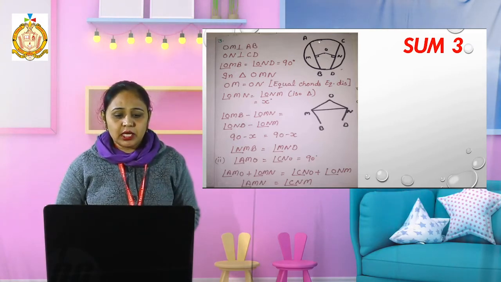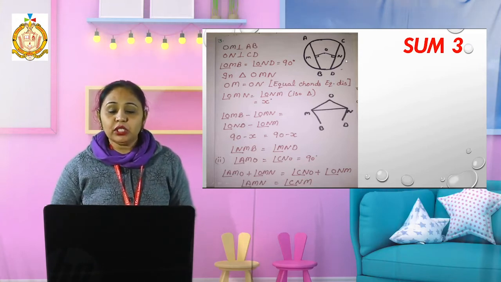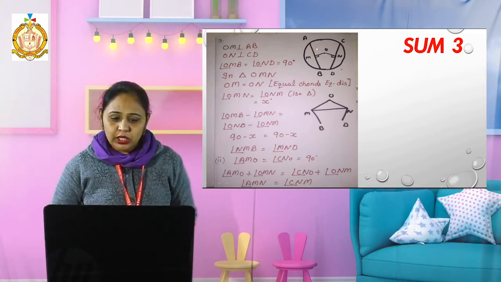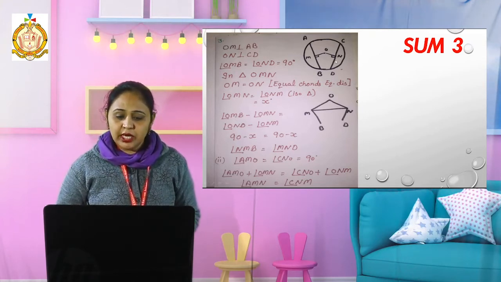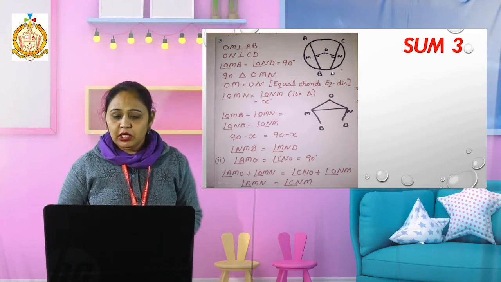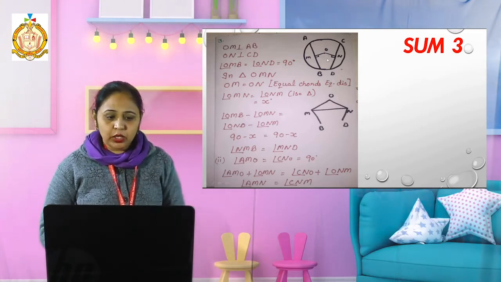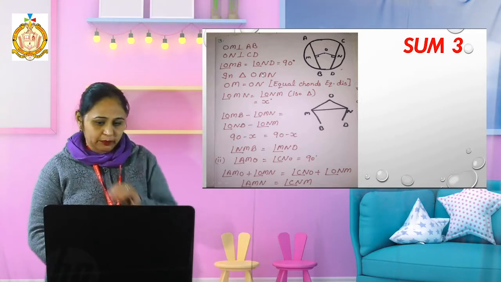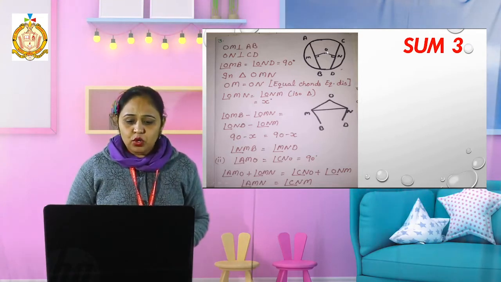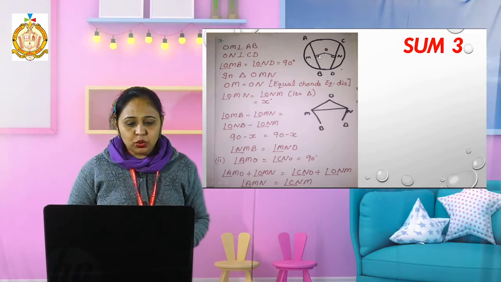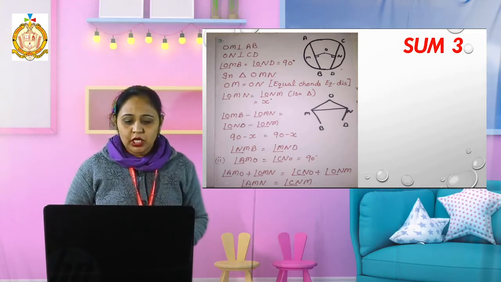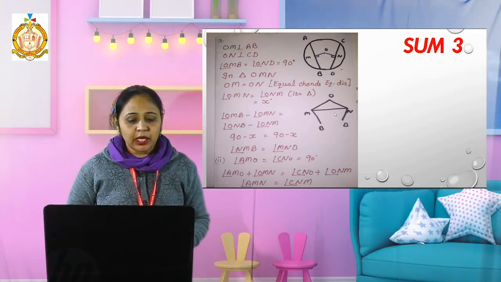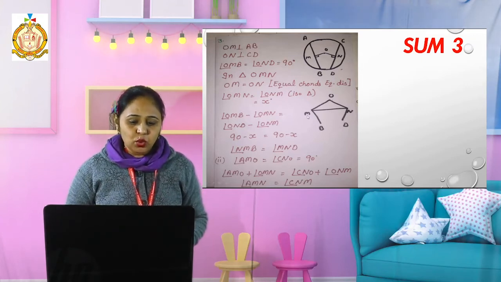Then I know that the angles at M and N are also 90 degrees. That means AMO, BMO, CNO and DNO are 90 degrees. Now first I take the triangle OMN. From OM I will join MN. I draw this figure here again because it is small and we can't understand it. So I join M with N. Now I have the triangle OMN.